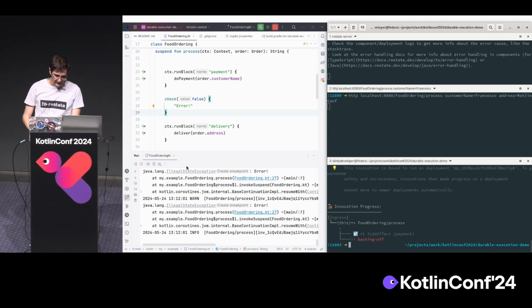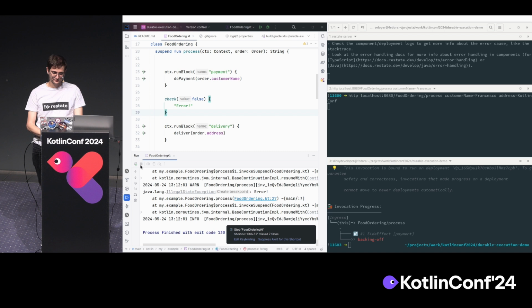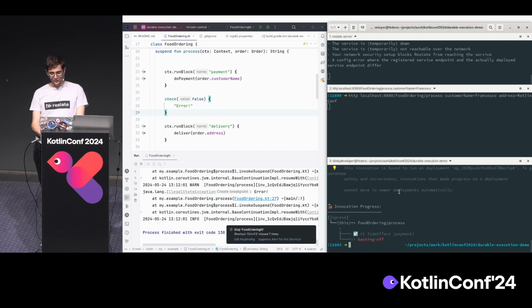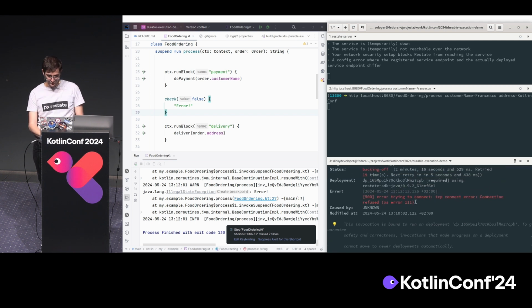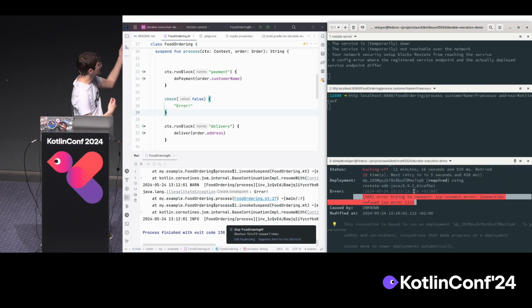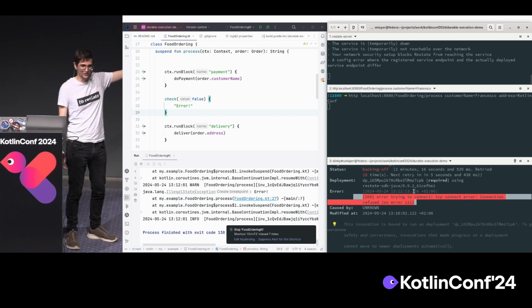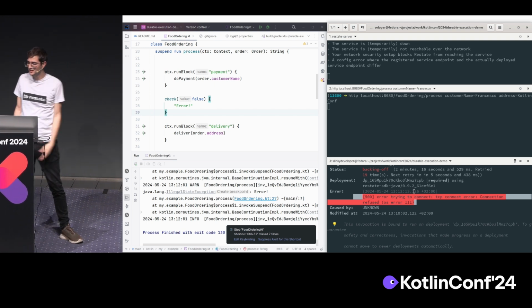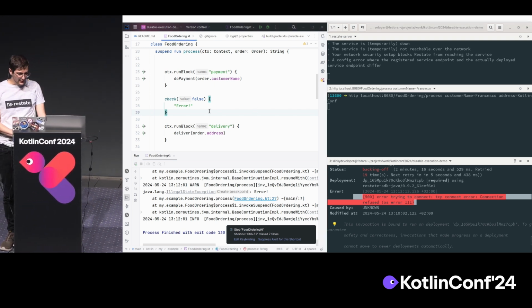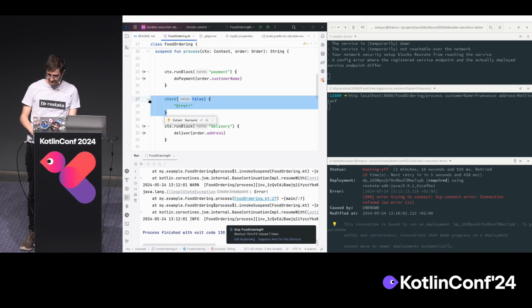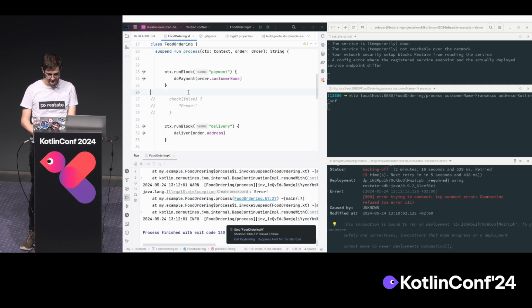Now, let's say we just stop this service. When we stop the service and do describe again, you'll see that we have a different error. It's no longer the Java illegal state exception, but more like, I cannot connect to the service. Where is the service? I don't know what to do with it. Now, let's fix this bug in our code by just commenting out the check faults. And let's run this again.